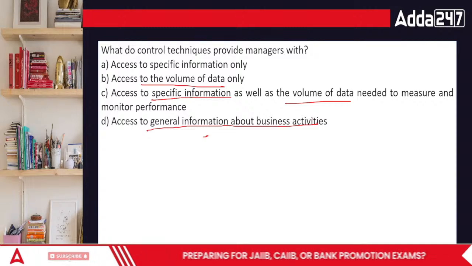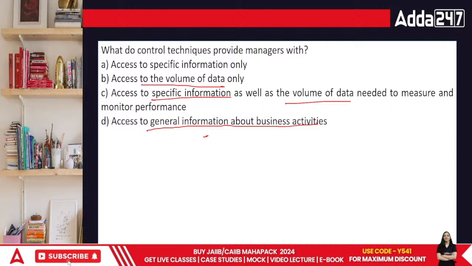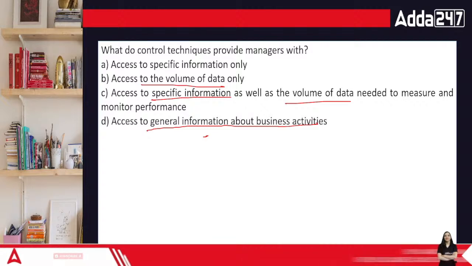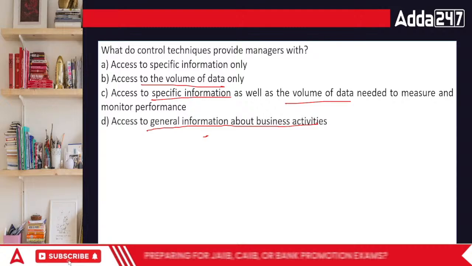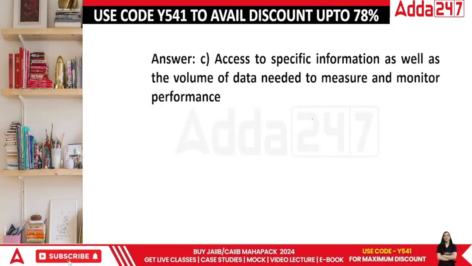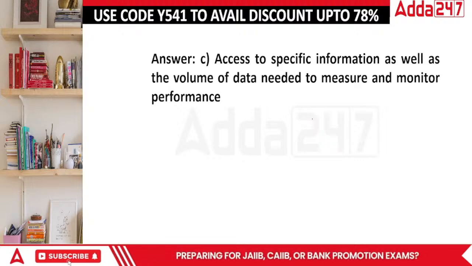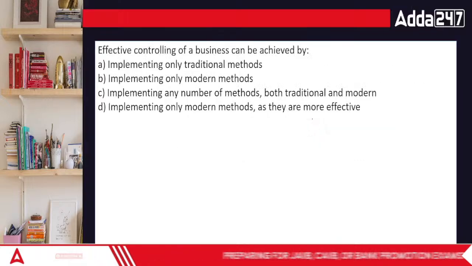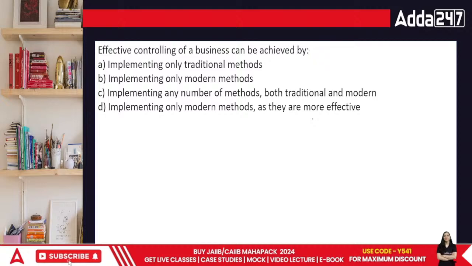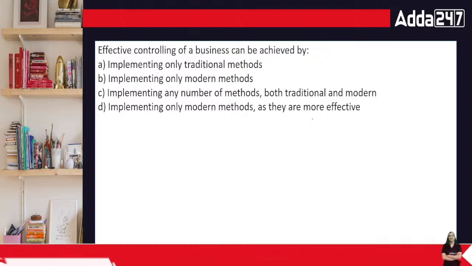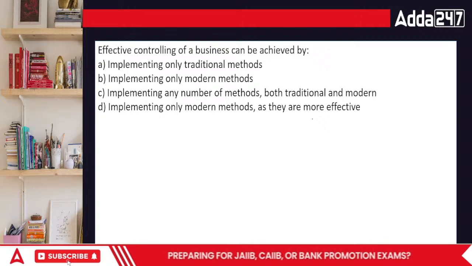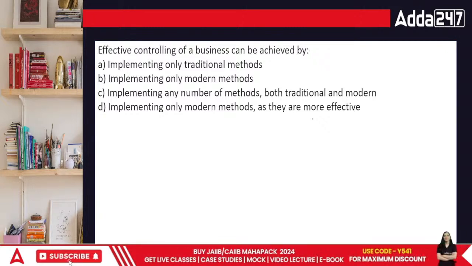What's going to be the answer, everyone? What do control techniques provide managers with? It actually provides them specific information and volume of data. Whenever they're trying to manage something, it gives them a lot of information about how to control them. You know, sometimes controlling is not about controlling people, it is about controlling the activities first. That what is happening. People learn from what they're doing, and then whenever they are deviating, you have to guide them. So the activities have to be controlled.